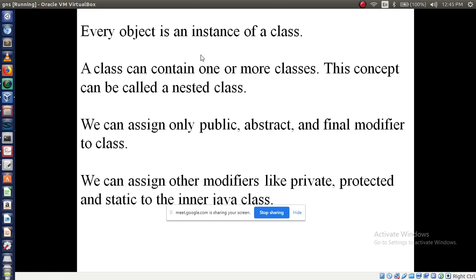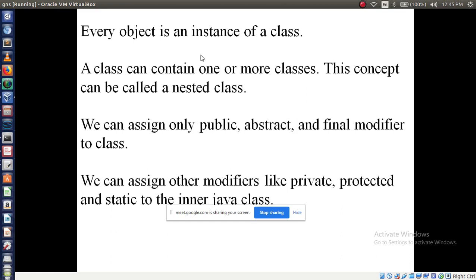This concept can be called nested class. Inside the class we can have a nested class. We can assign precede keywords in our class, that is a prefix. You can either use public or abstract and final modifier. So we will see how a class is going to work with the help of public, abstract and final modifiers. We can assign other modifiers also, like private class, protected class, static class. So these are also modifiers we can assign to our class.